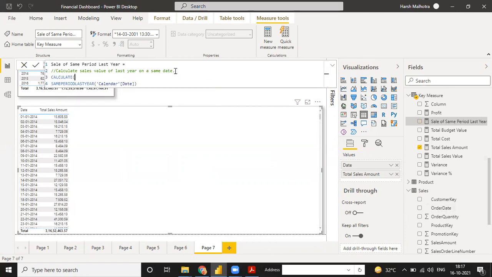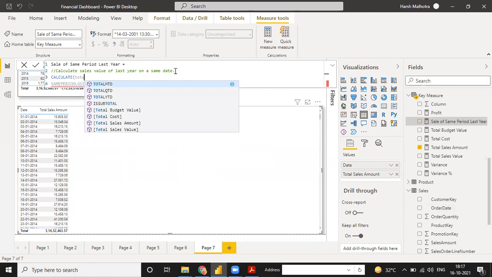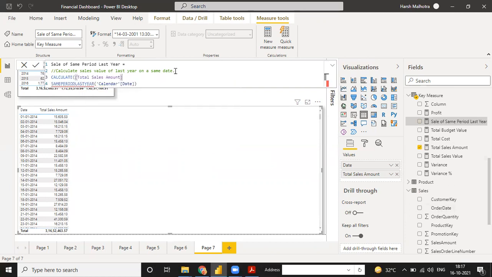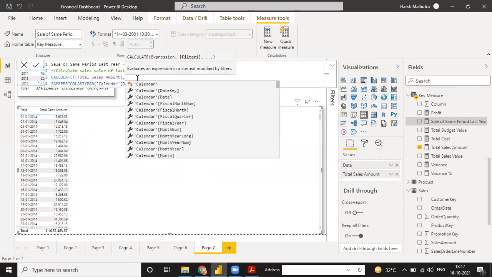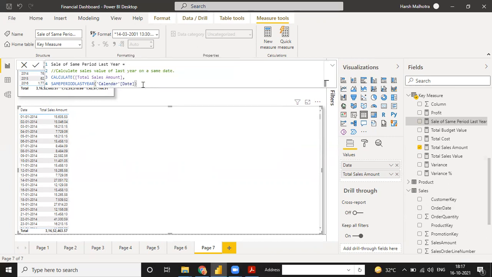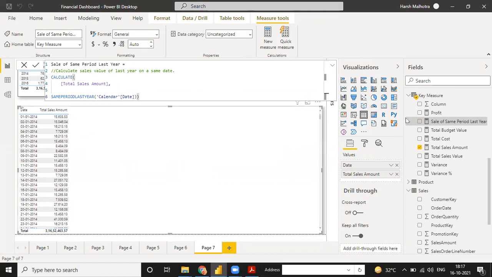So for this you have to use another function, the CALCULATE function. So CALCULATE of total sales, and total sales amount is written this way. So total sales, then you put a comma and then a comma. See, when you put this comma, it will give you the CALCULATE expression. The expression is total sales and the filter is same period last year. Now you just press enter. It will give you the total sales with the same period of last year.